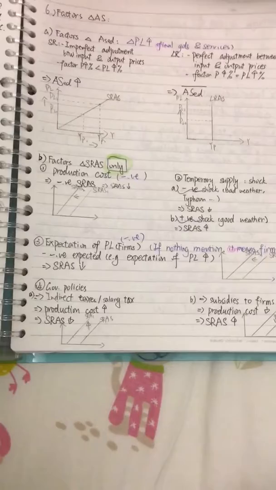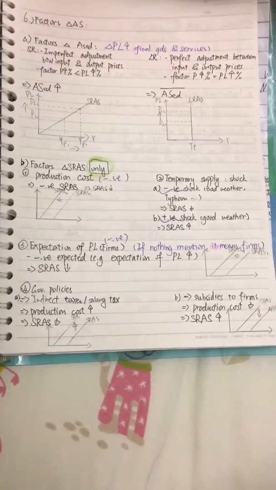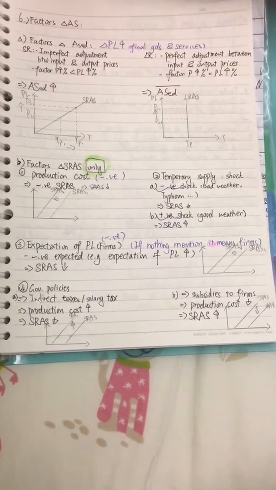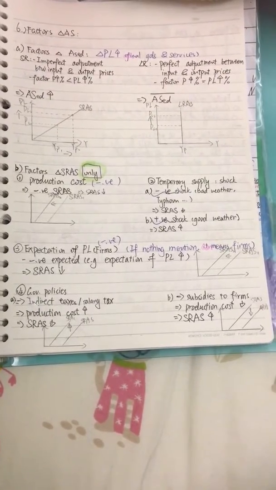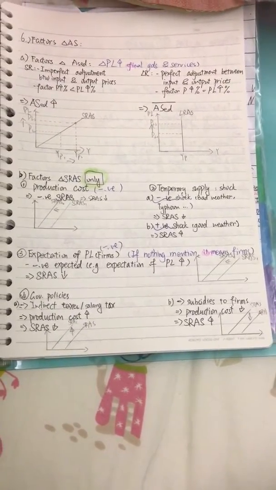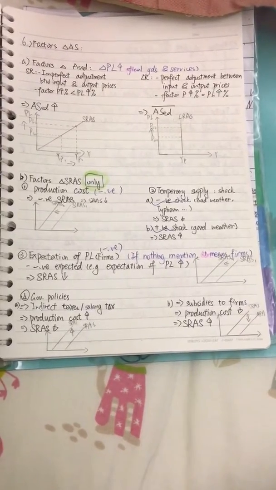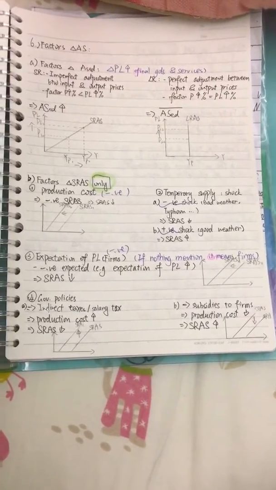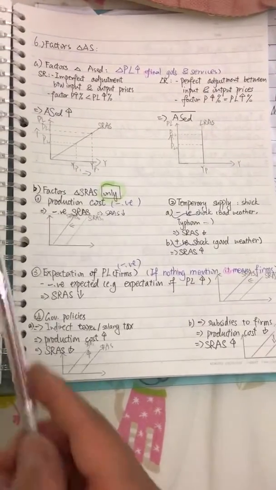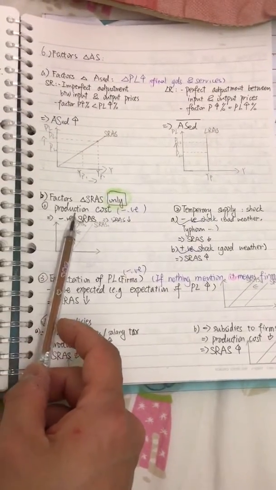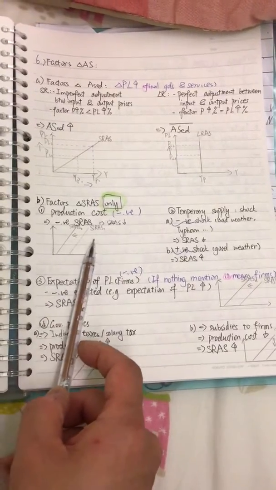So then what are the factors changing the short run AS curve? The first one is production cost. When the production cost increases, firms may think that they have a lower profit. That's why at all general price levels, they produce less aggregate supply. So short run AS shifts to the left. However, when the production costs go down, the short run AS will shift to the right.